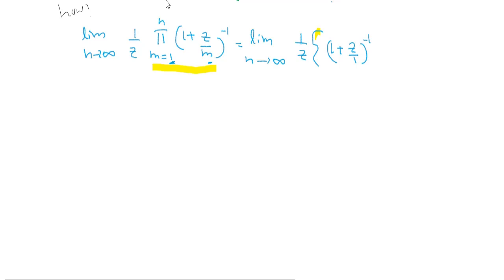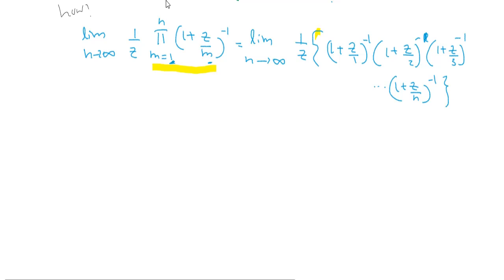When m is equal to 2, this term will be (1 plus z by 2) raised to minus 1. When m is equal to 3, (1 plus z by 3) raised to minus 1, and the last term will be (1 plus z by n) raised to minus 1.